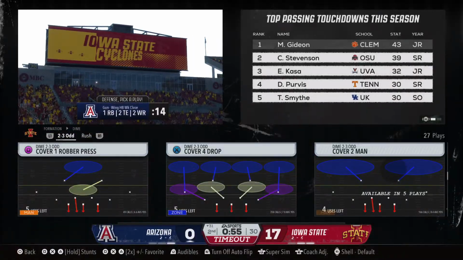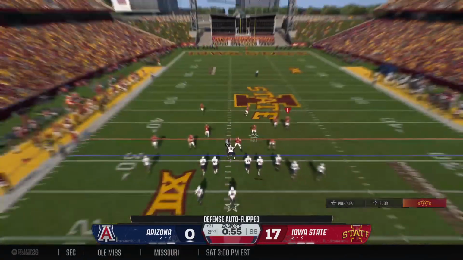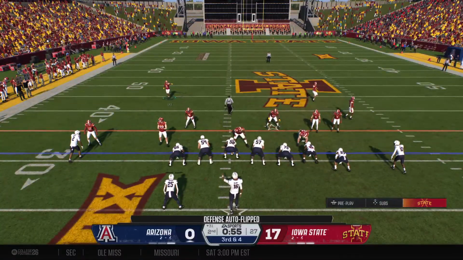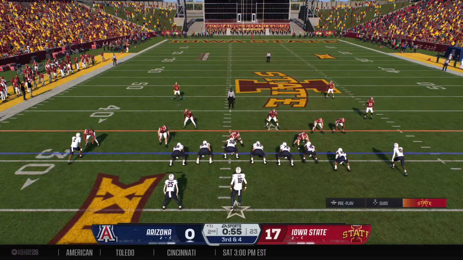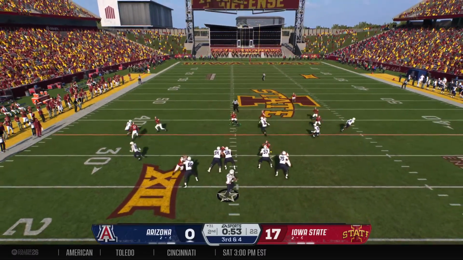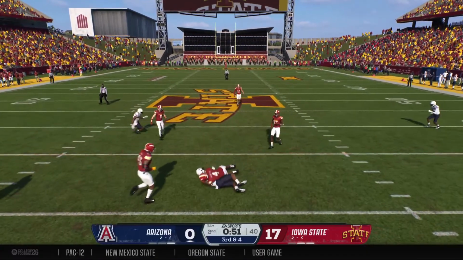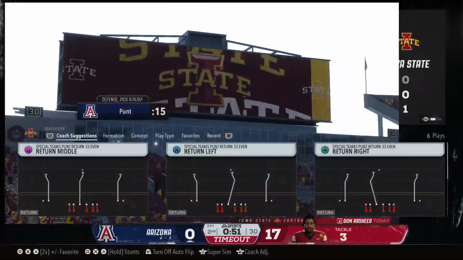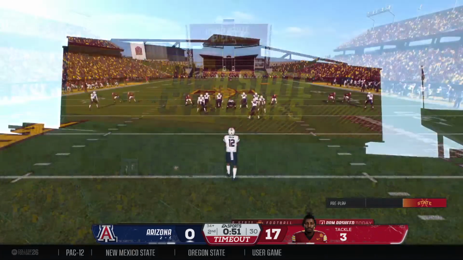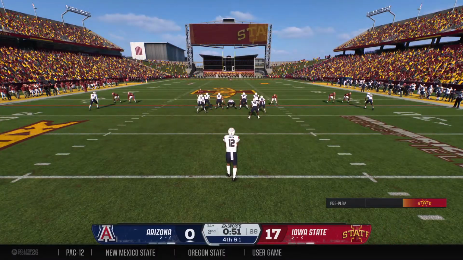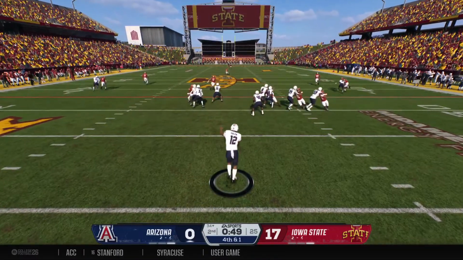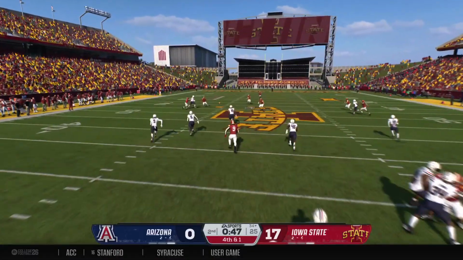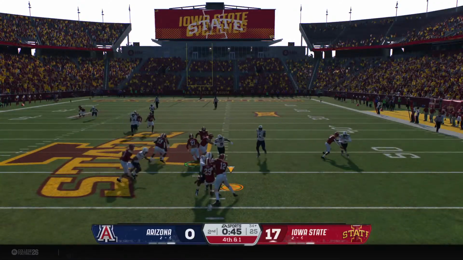And the defense settled in to stop that one for a short gain. Timeout called here by the defense. It's their first of the half. Out of the shotgun on 3rd down. Finds his tight end. Doesn't quite make it to the 1st down marker. He's a yard short. Timeout is called, and it's the defense wanting to make sure that everyone's on the same page for this big down.